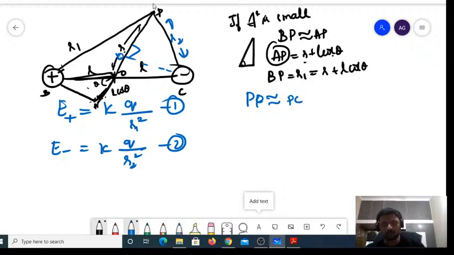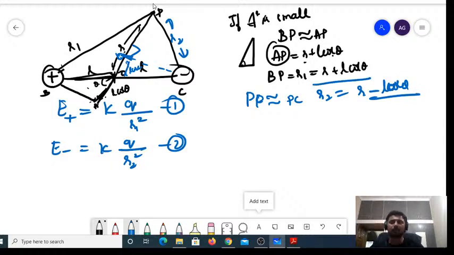So this R2 would be equal to, see, if this whole is L, this would be again L cos theta itself. Now if this is L cos theta, and the total distance is R, I want only this distance, it would be R minus L cos theta. So R2 would be equal to R minus L cos theta. So R1 is equal to R plus L cos theta, and R2 is equal to R minus L cos theta, right?